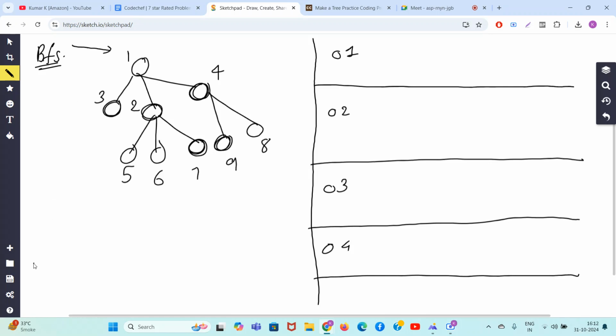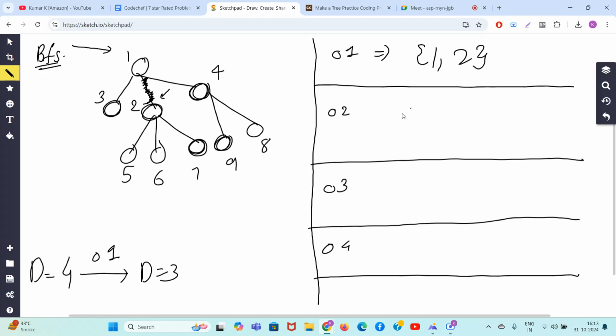What is the maximum degree, guys? The maximum degree is of this node, right? 1, 2, 3, 4. So guys, I have to convert this degree 4 to degree 3 in operation 1. How can I do this? In operation 1, I have to select an edge which will decrease the degree of this tree from 4 to 3. It means I need to delete one edge from node 2 because node 2 has degree 4. One edge, two edge, three edge, four edge. So let's randomly delete this edge, the parent. Okay. So if I delete edge 1 to 2, the degree of the tree has become 3.